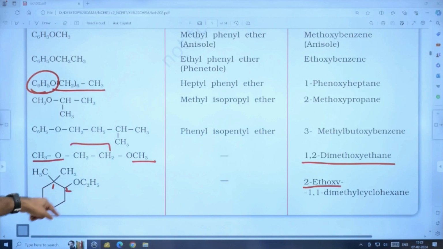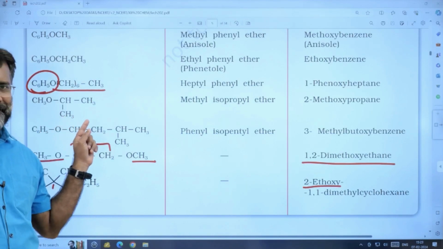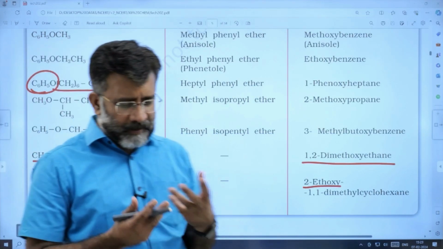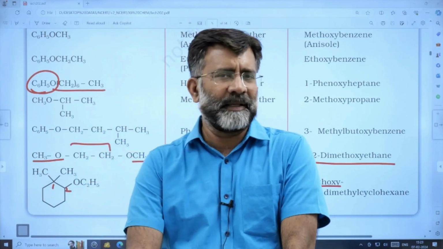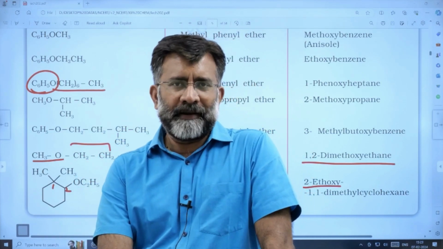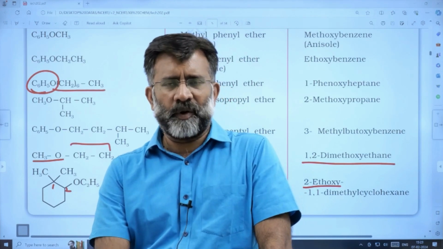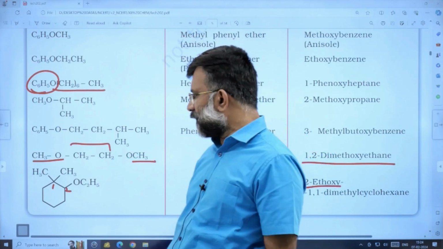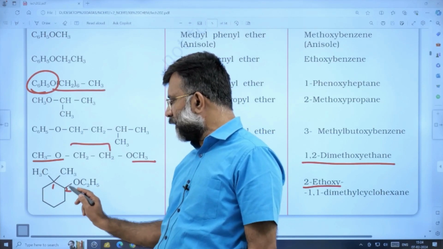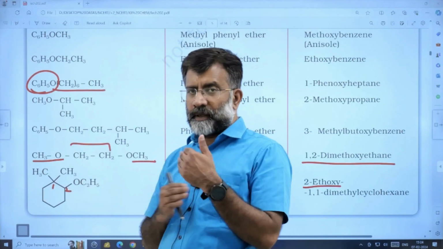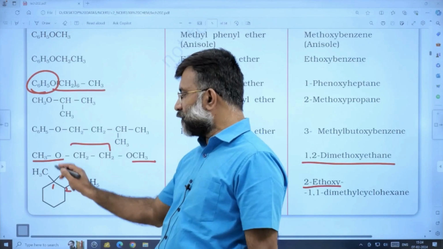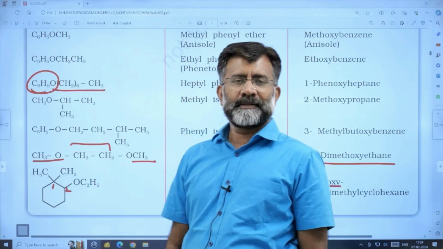1,1-dimethylcyclohexane. Lowest locant rule. In fact, the alkoxy group doesn't get any privilege in numbering. Only alphabetical privilege, that's all. The lowest locant should be taken into consideration. So it is 1 here, 2 here. 2-ethoxy. Naming will be in alphabetical order: 2-ethoxy-1,1-dimethylcyclohexane.